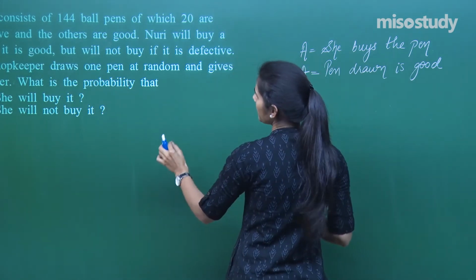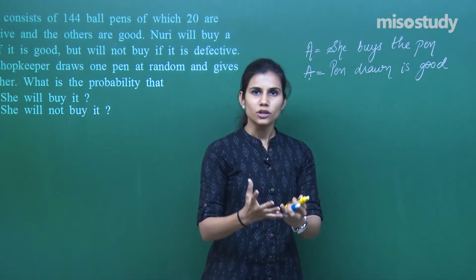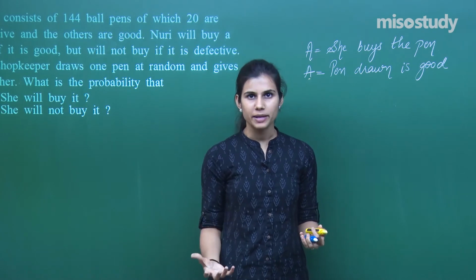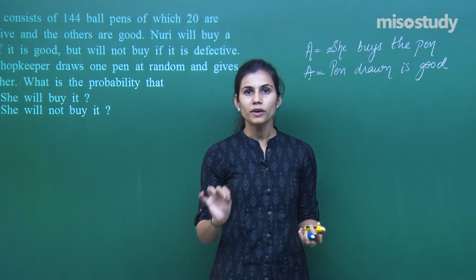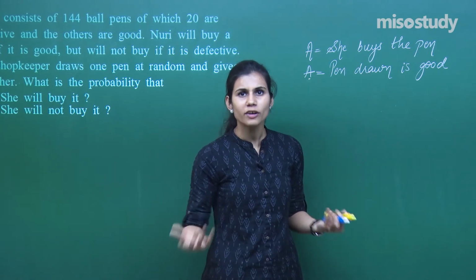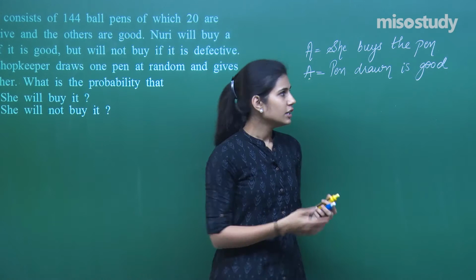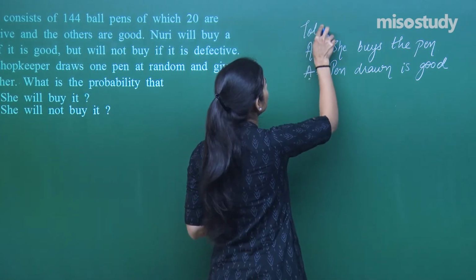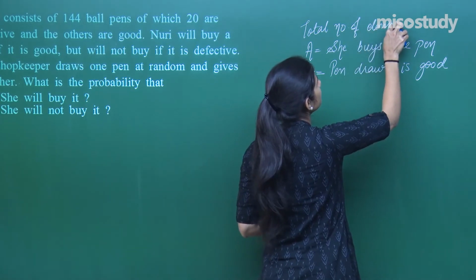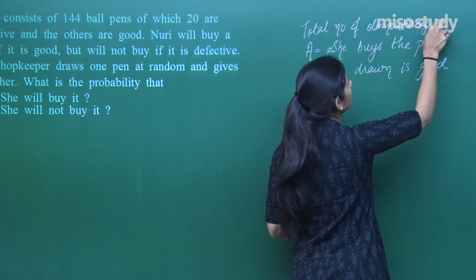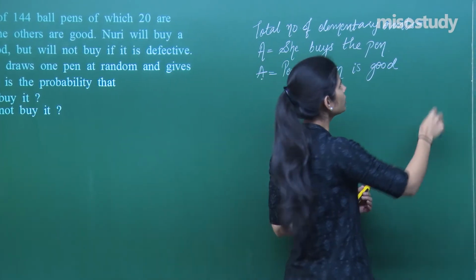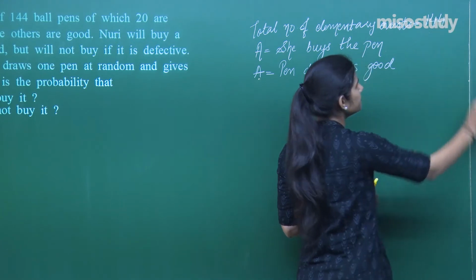Now, how many pens are there? 144 ball pens are there in that lot. When I am drawing a pen, there are 144 possible outcomes of this experiment of withdrawing a pen from the lot of 144 pens. So the total number of elementary events, the total number of possible outcomes, is 144. Any pen can be withdrawn, right? So the total number of elementary events associated with this random experiment of drawing a pen from this lot of 144 pens is 144, right?